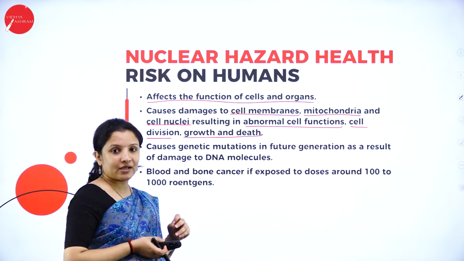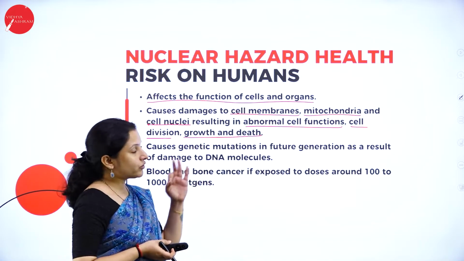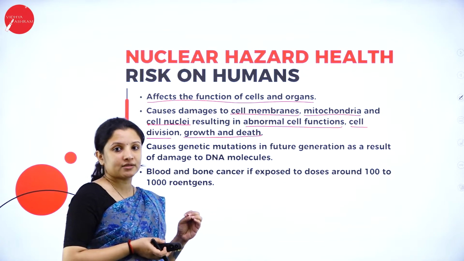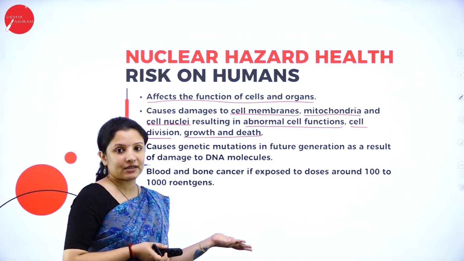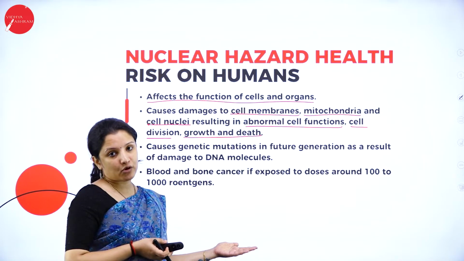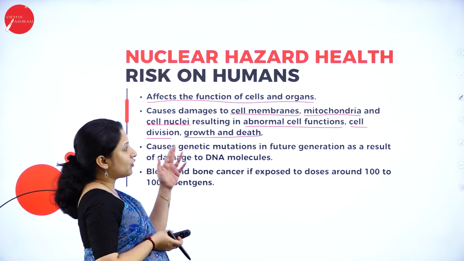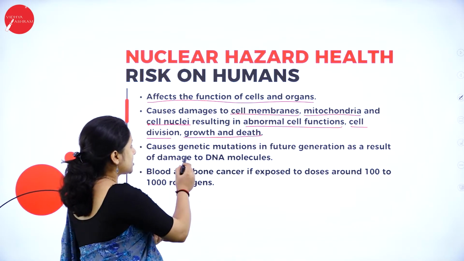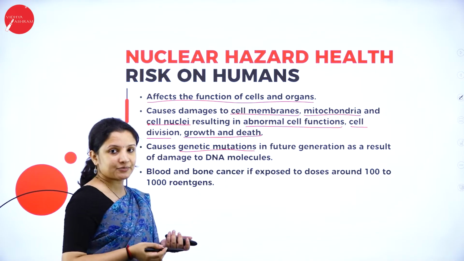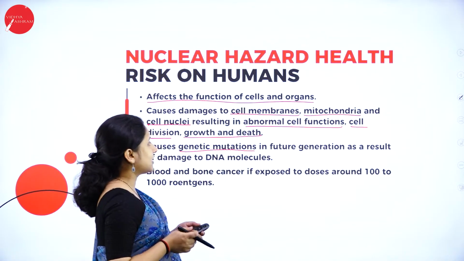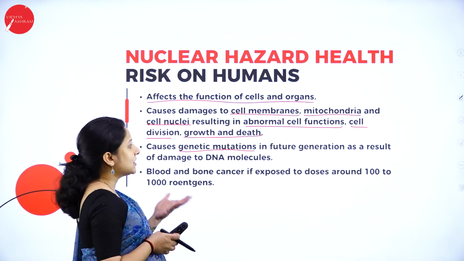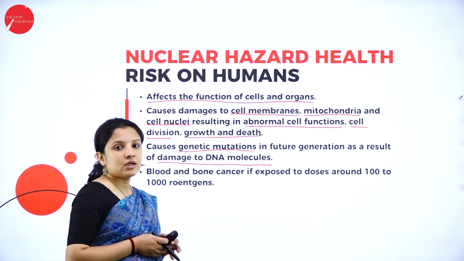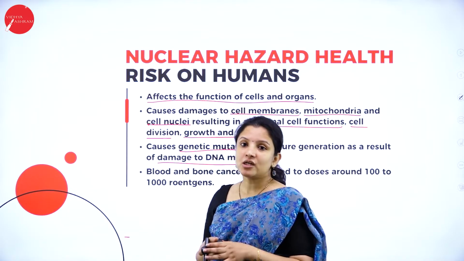And talking about the nuclei, all the organelles, including the mitochondria, are controlled in a proper way by the nucleus. Now, if the nucleus of the cell itself is affected, then none of the functions in the body will take place properly. Therefore, it will result in a lot of abnormalities and it causes genetic mutation. These nuclear or radioactive substances can cause genetic mutations in future generations because of damage to the DNA molecule. So, radioactive substances can damage the DNA.